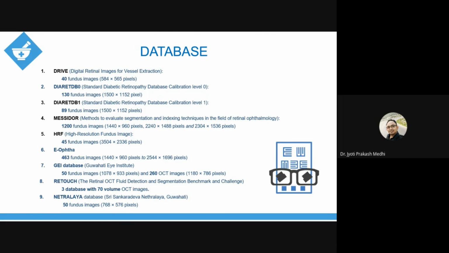Pooja has asked one question. Can we get Indian CKD data from this database or only retinal data set? Sorry, CKD. What is CKD? Sir, chronic kidney disease. Okay, so definitely if you check, there might be some database for chronic kidney diseases also, but these databases contain only retinal images. There are no other images available in these databases. Okay, sir. Thank you, sir.